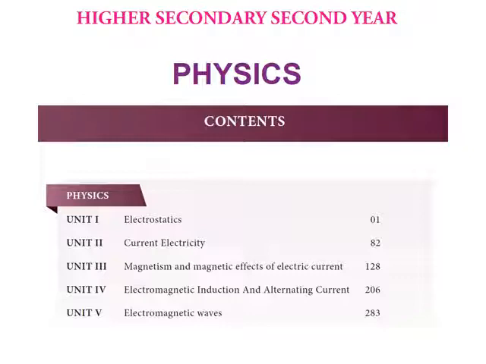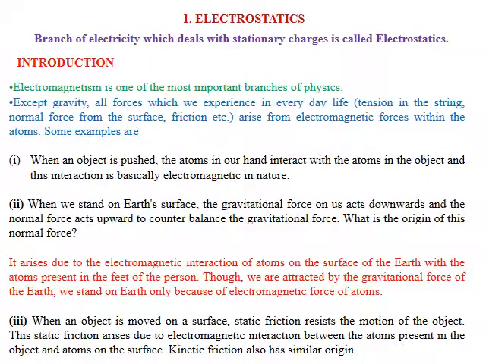Chapter 1 electrostatics, chapter 2 current electricity, chapter 3 magnetism and magnetic effects of electric current, chapter 4 electromagnetic induction and alternating current, chapter 5 electromagnetic waves. In this we shall discuss lesson 1, electrostatics.